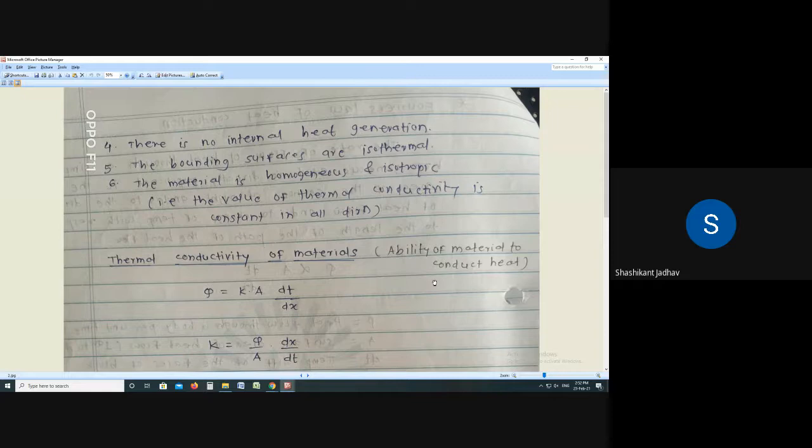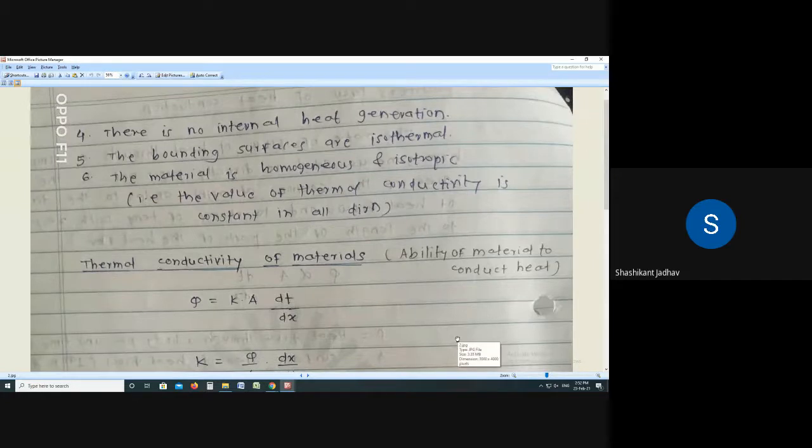Then the next assumption: the material is homogeneous and isotropic. What is the meaning of this? The value of thermal conductivity is constant in all directions. In brackets write down K is constant in all directions. K is the thermal conductivity. So these are the assumptions for Fourier's law of heat conduction.